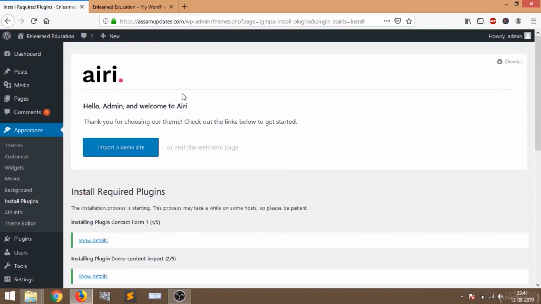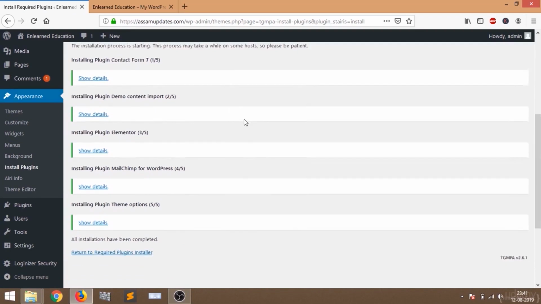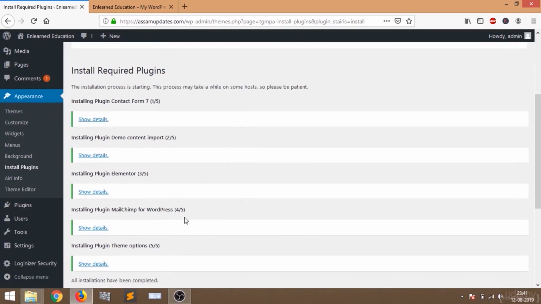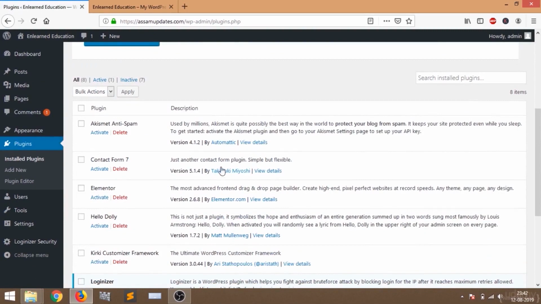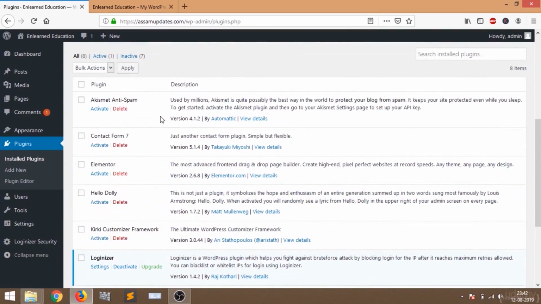So now you can see all the plugins are installed successfully. Now go to the plugin manager. Just go to plugins and click on installed plugins, then you will see all the plugins which are already installed on your website.